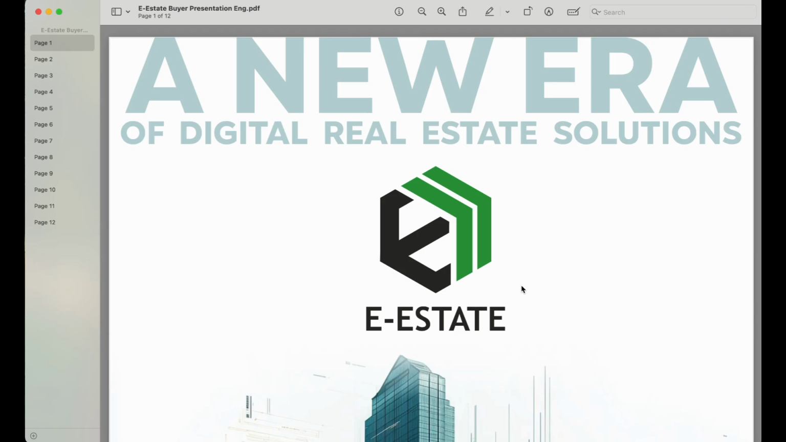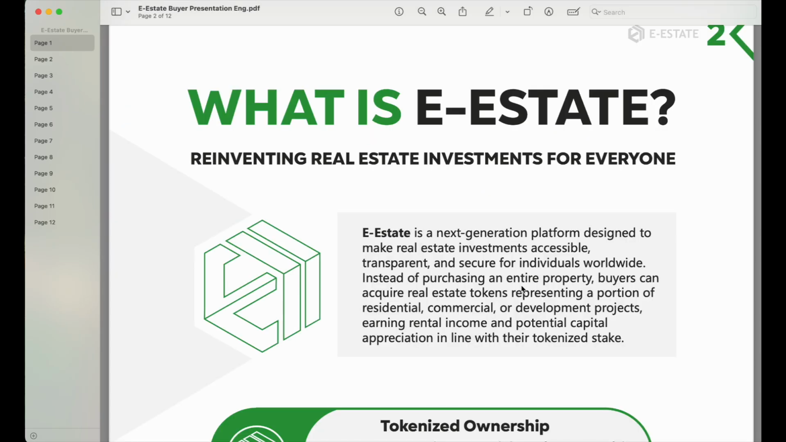So e-estate, what is e-estate? It is a next generation platform designed to make real estate investment accessible, transparent, and secure for all individuals across the whole world. Instead of purchasing an entire property, buyers can acquire real estate tokens representing a portion of a residential, commercial, or development project, earning rental income and potential capital appreciation in line with their tokenized stake.